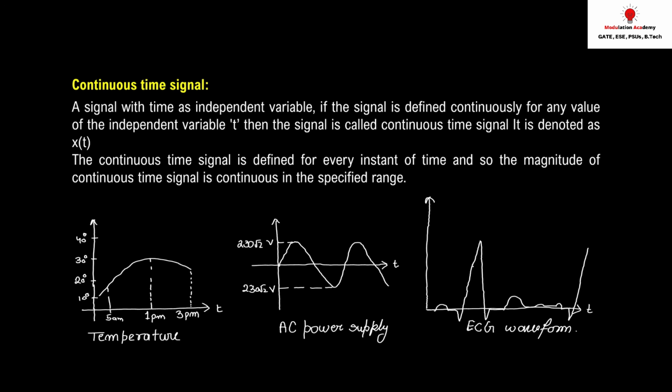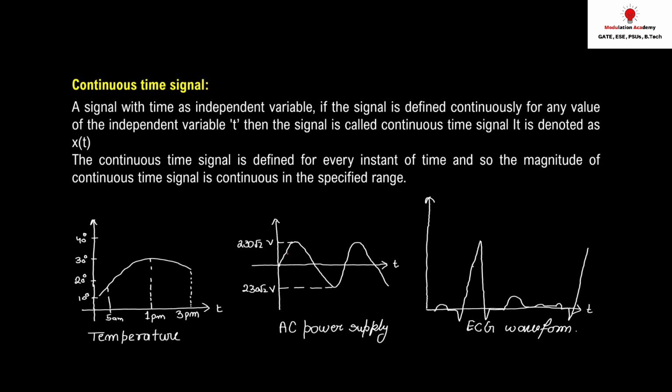I plotted three graphs. The first one is temperature variation with respect to time, the second is the AC power that we usually get in our house, and the third is the ECG wave. All three signals depend on time and are continuous in nature. You can see there is no discontinuity within a particular time interval. What does it mean when I say you can have the value at any instant of time?